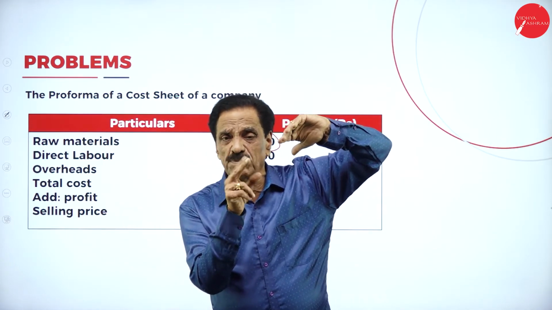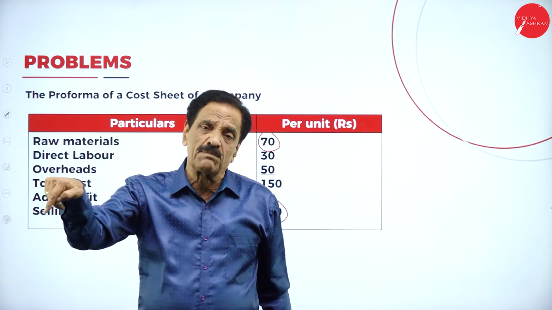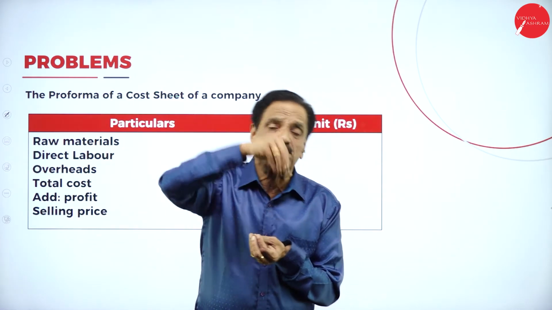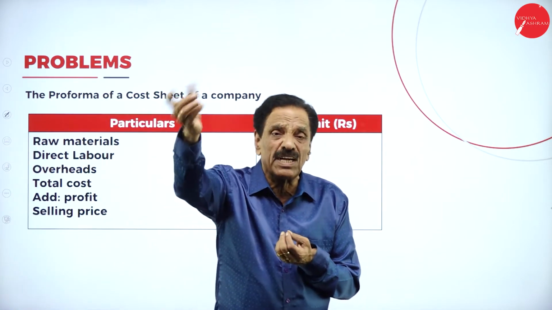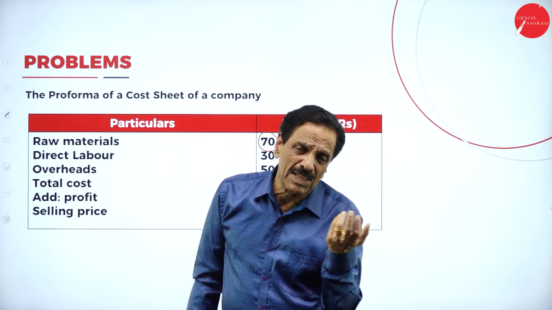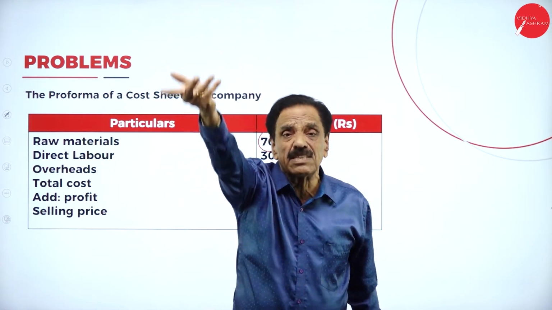So there are two types of capital. One is called working capital and the other is called fixed capital. Fixed capital cannot be utilized for production. Working capital can be utilized for day-to-day business operation, whereas fixed capital cannot be utilized, because it is already invested in the business.